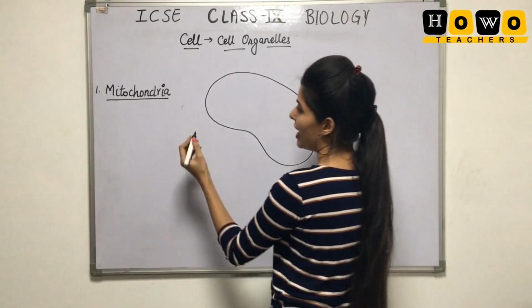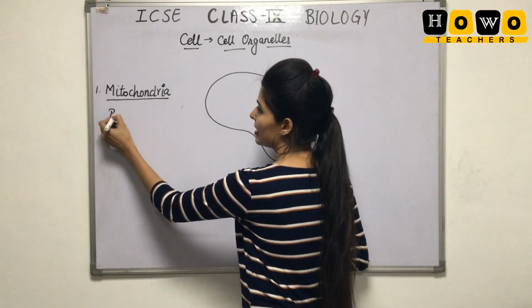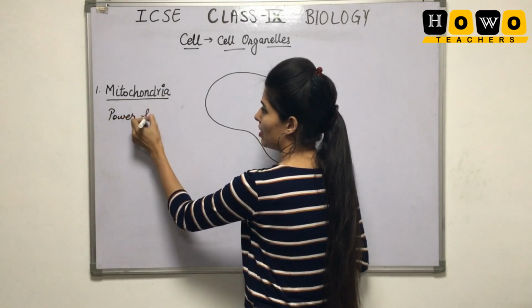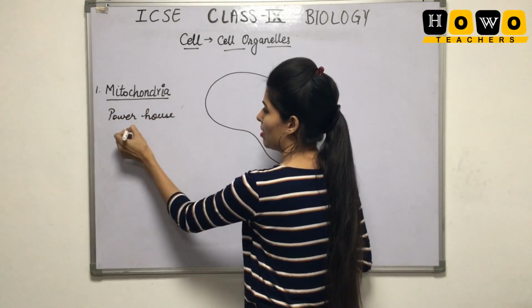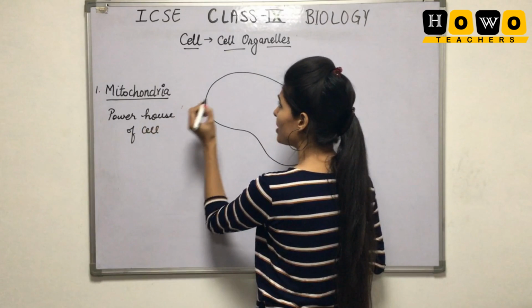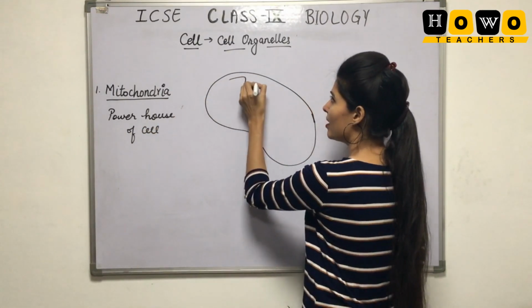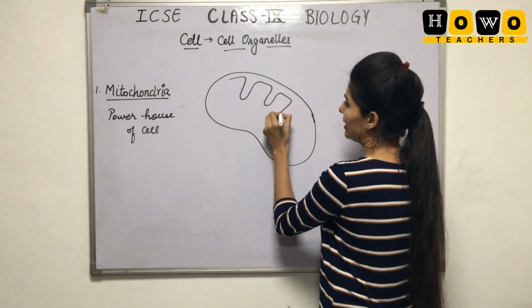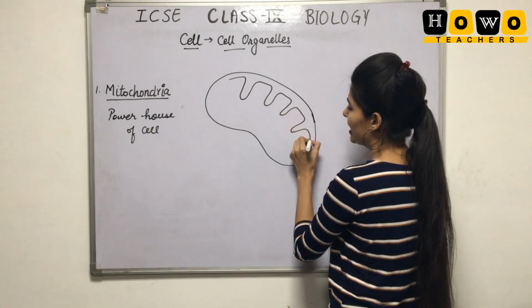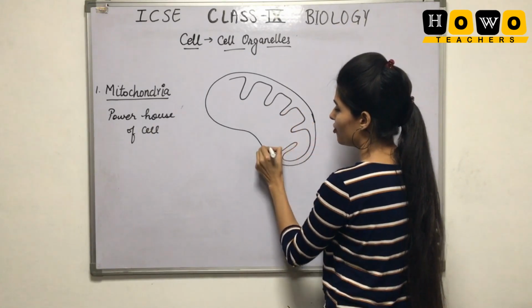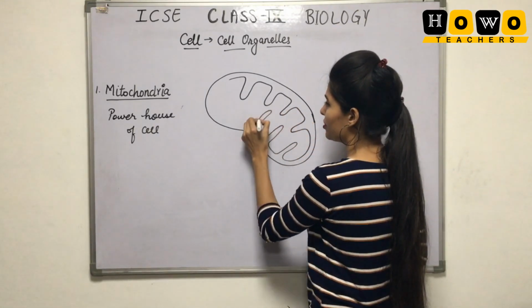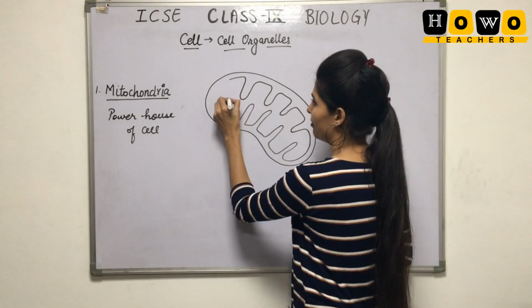It is also known as the powerhouse of the cell. Why is it known as the powerhouse of the cell? Because the energy currency, that is the ATP, adenosine triphosphate, is produced inside the mitochondria only.